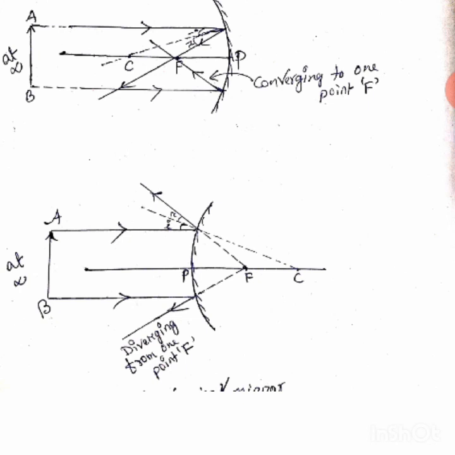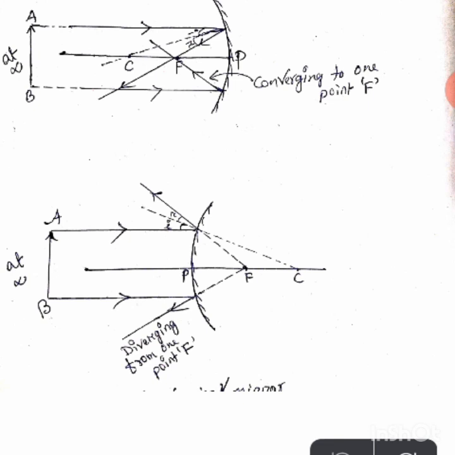Clear? Understood? This reflected ray, after reflection of the incident ray, should pass through the focus, but it is not possible in case of a convex mirror because the focus is behind the mirror. That's why the reflected ray should pass such that it is coming from F. So you see, I have given a dotted line behind the mirror.